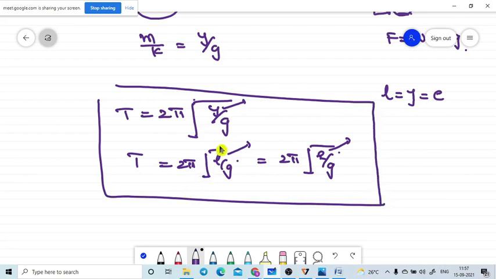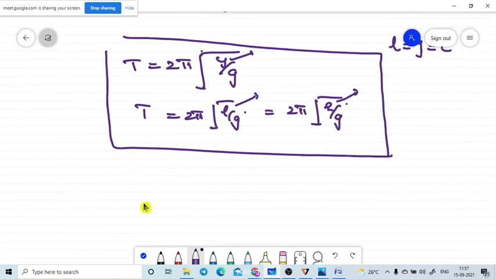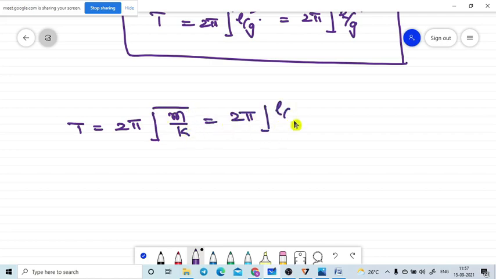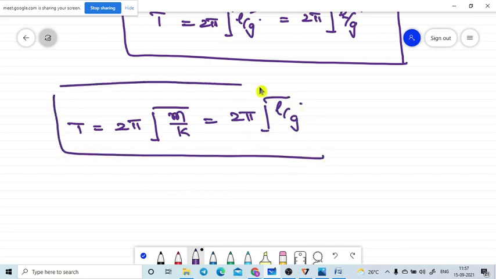Let me check this one. What is the difference between the two formulas? Let me write the two formulas aside and discuss them here. The formulas we arrived at are T is equal to 2 pi into square root of m by k, and also T is equal to 2 pi square root of L by g. We need to apply these formulas. The first formula can be applied if you know the mass attached to the spring and the spring constant, then you can find the time period of the oscillating spring loaded system.